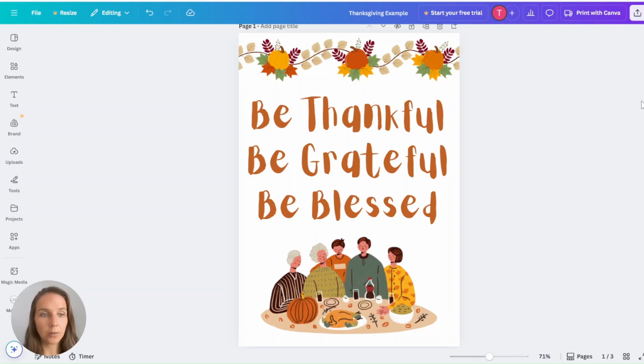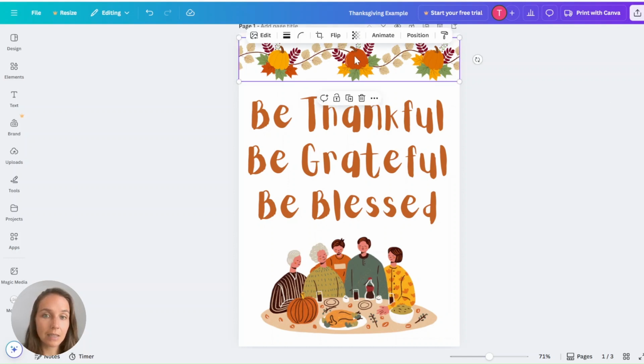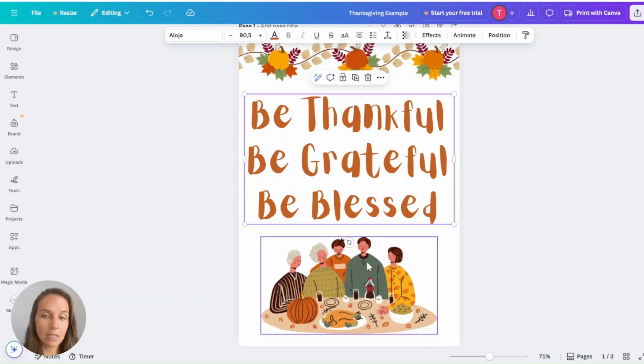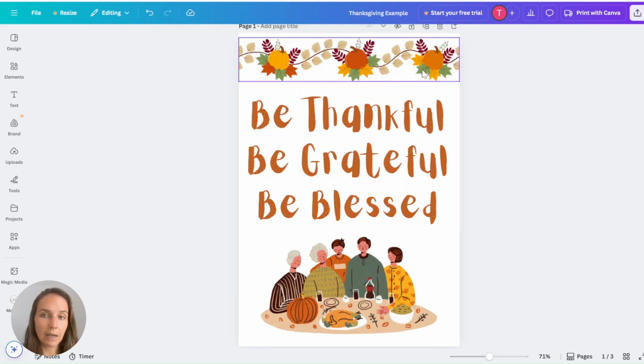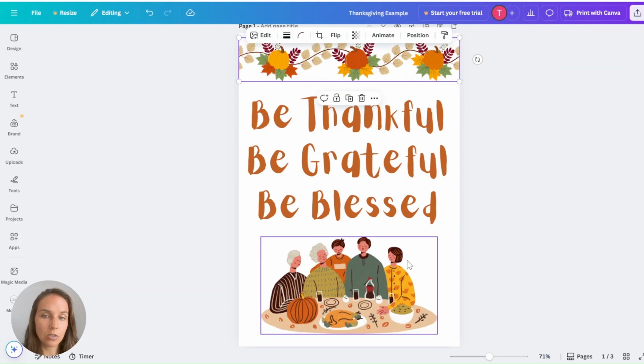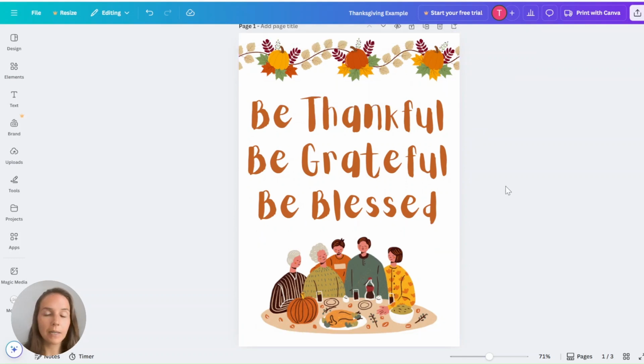So on Canva, we can sell our own unique designs, but we cannot sell a design where the main focus is an unchanged Canva element. So my example here is a Thanksgiving poster. You can see that this page contains 3 different elements. I've written this out myself and I've added 2 images on the top and the bottom. So I've compiled this into a unique design.